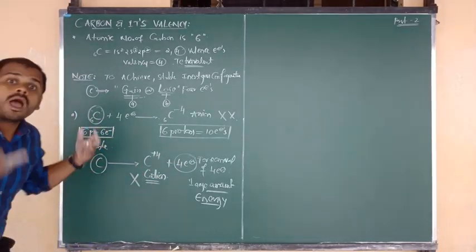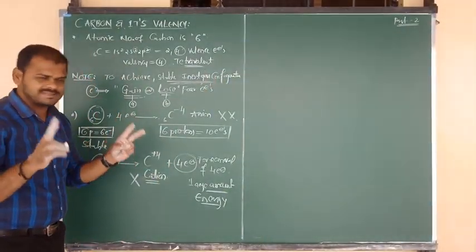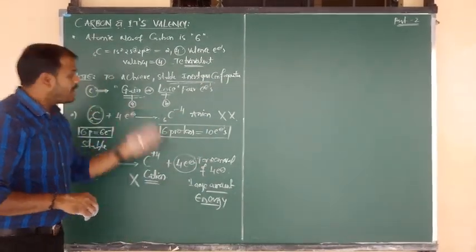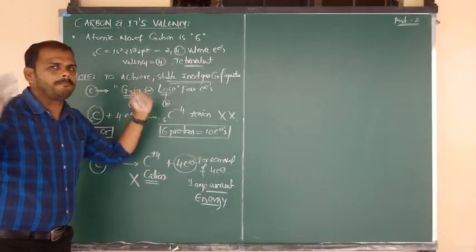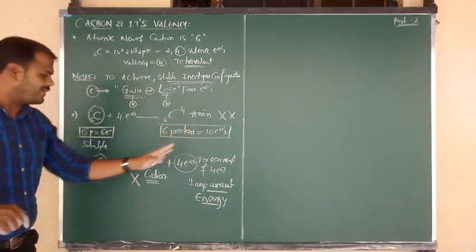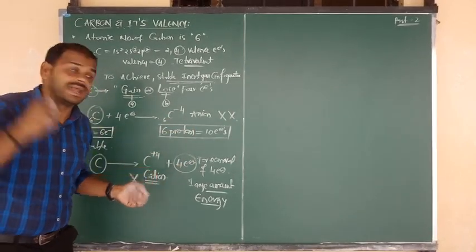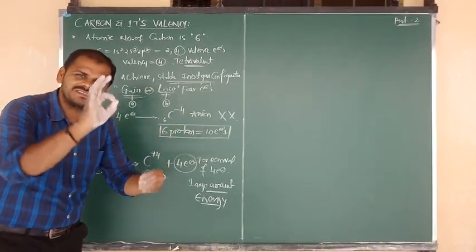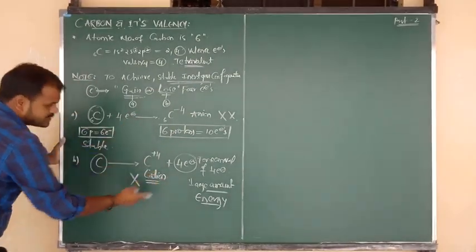Sir, then how is carbon getting stable inert gas configuration? Actually, there are 2 chances. One is the gain of electrons, the other is the loss of electrons. But in case of carbon, gain of electrons and loss of electrons, both cases fail. The conclusion is carbon is neither ready to gain electrons nor ready to lose electrons. Then how is it getting stability? The condition is sharing of electrons. This is the conclusion point.